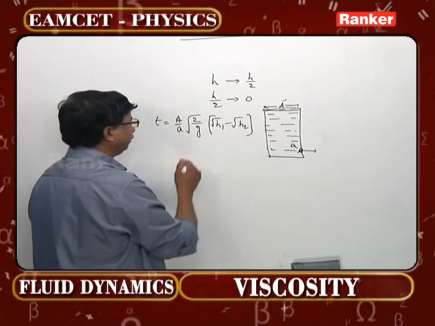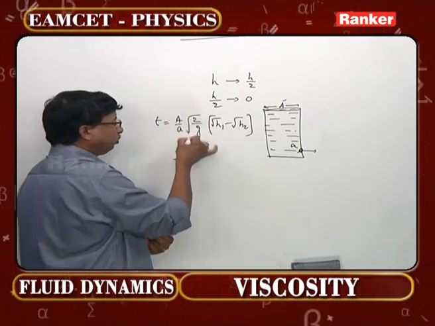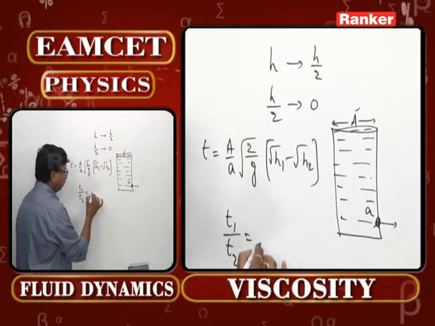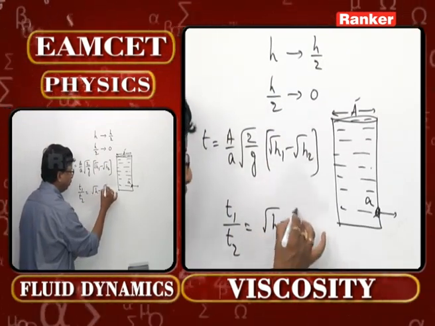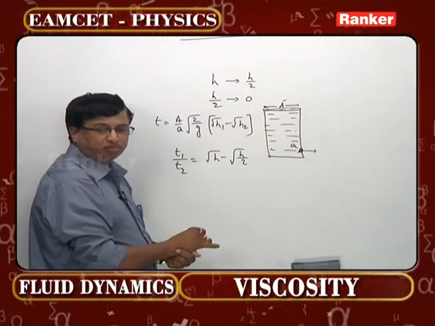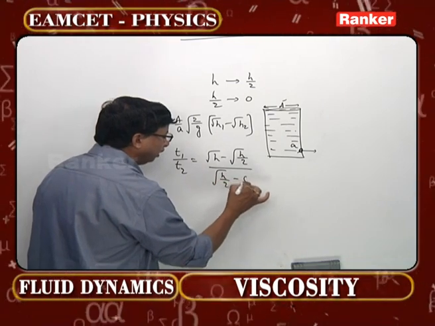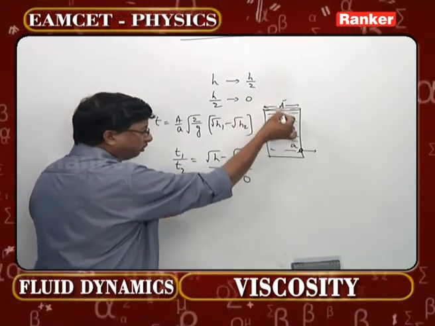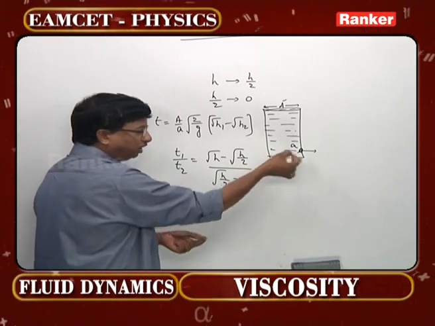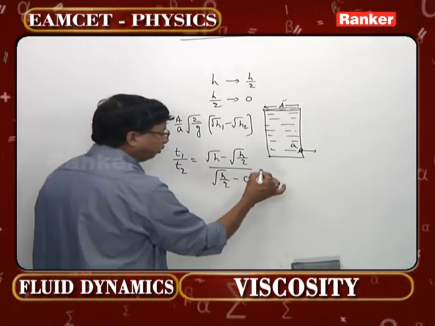Now here the question is, what is T1 by T2? Ratio. Ratio means these two get cancelled. So root H minus root H by 2, first of all it should be emptied, divided by root H by 2 minus 0. Why 0? Completely when the liquid has gone out, what is the level of that liquid? It is 0. This ratio we have to take.